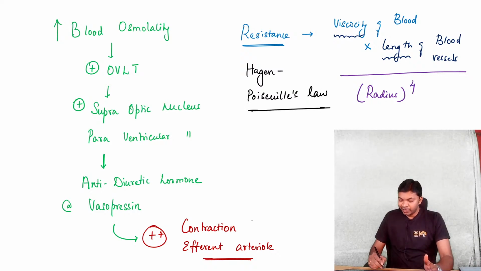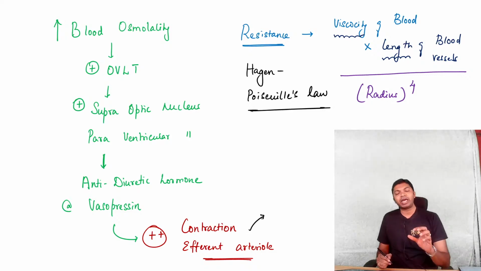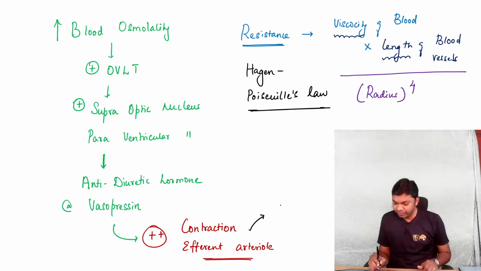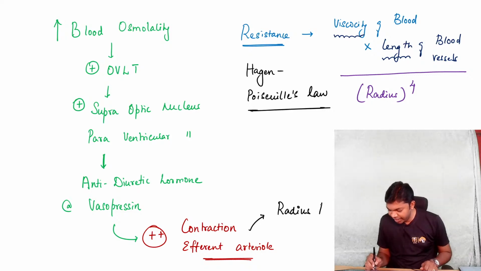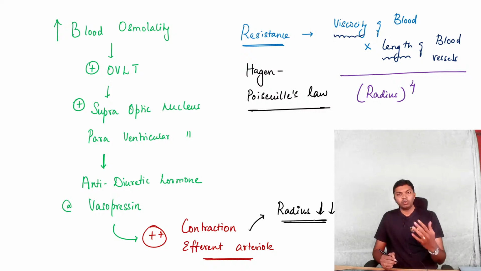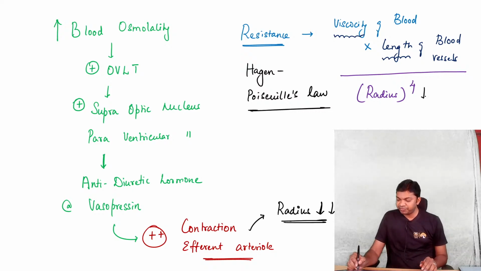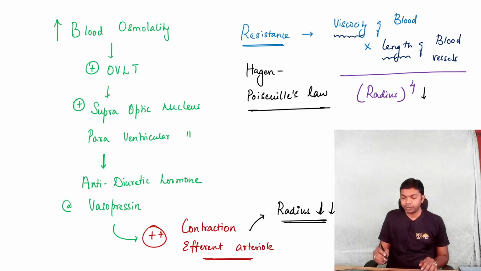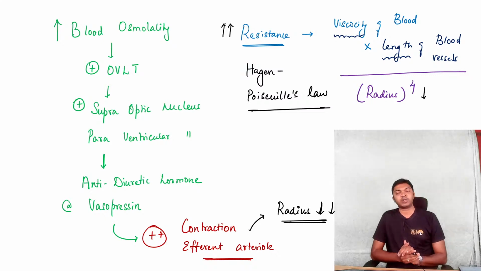So with contraction of efferent arteriole, what will happen to the radius of that blood vessel? The radius decreases. When the radius falls, it is inversely related to resistance, so we will be expecting an increase in resistance, doctors.